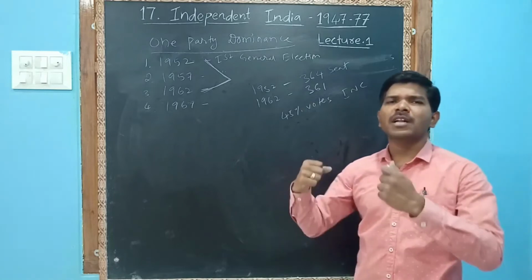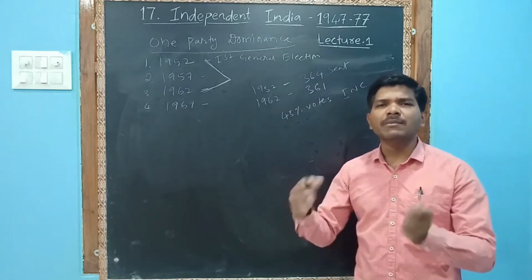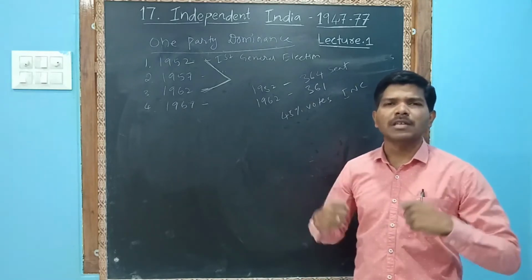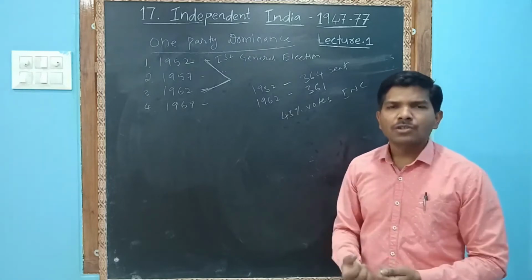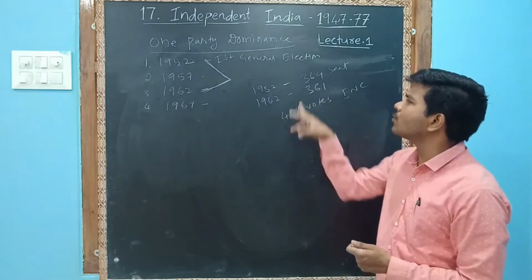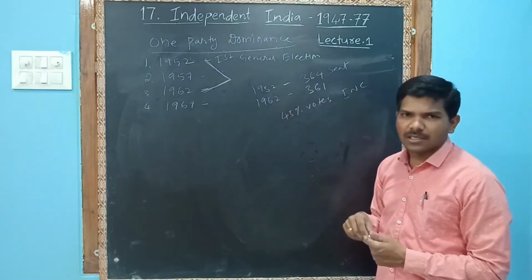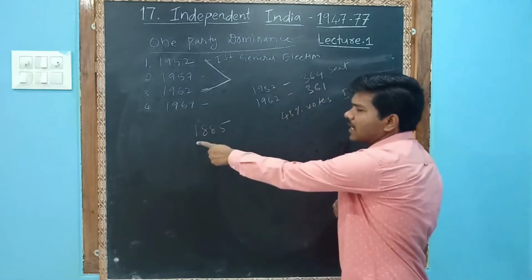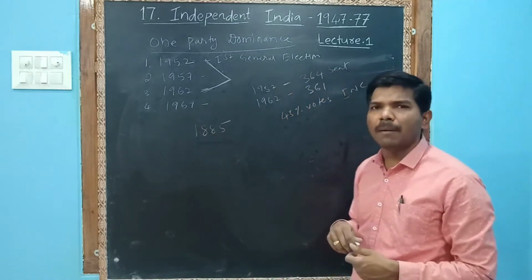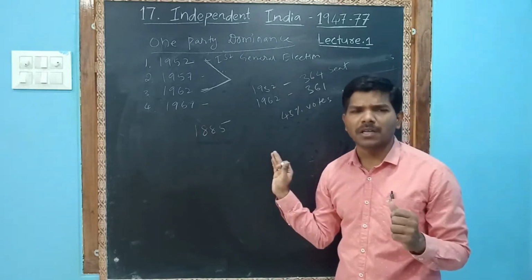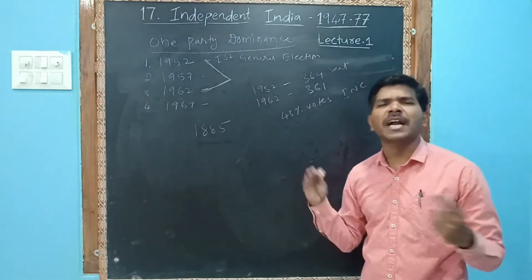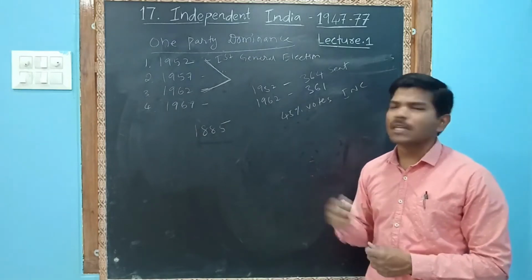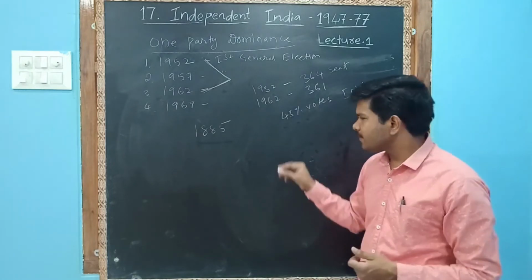The Congress party fought for independence. Congress means Gandhi, Gandhi means Congress. Congress means Nehru, Nehru means Congress. Congress was fighting for the sake of the people and the country. So sentiment played a very crucial role in winning these elections. As you know, the Congress party is the oldest party, started on December 28, 1885 at Bombay. Its members were very great politicians, and it was a very familiar party.